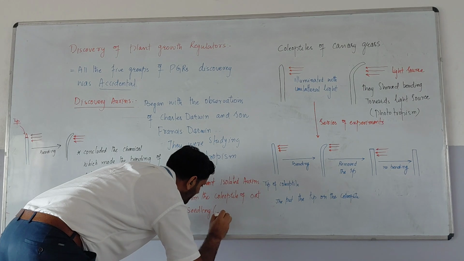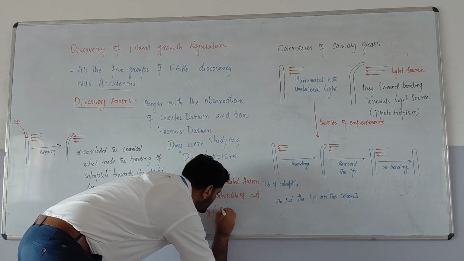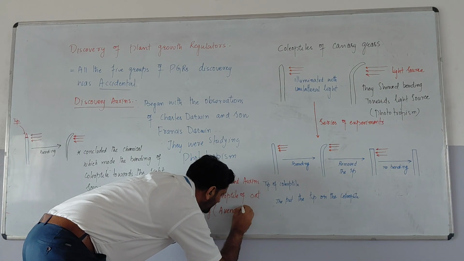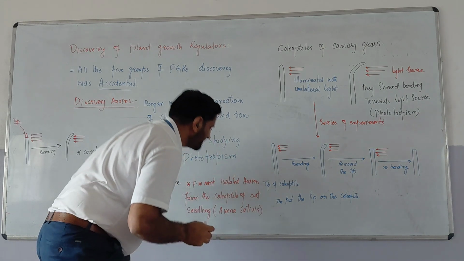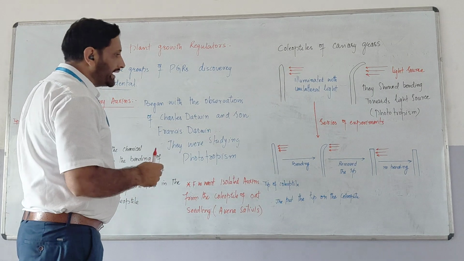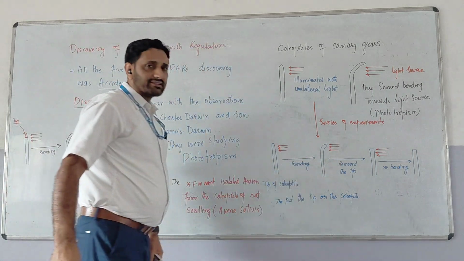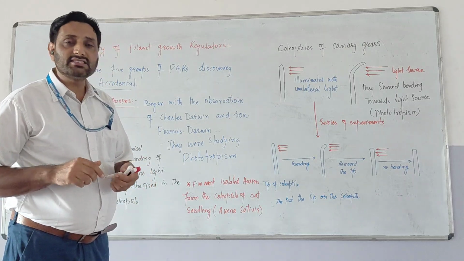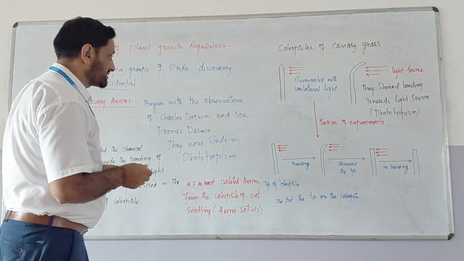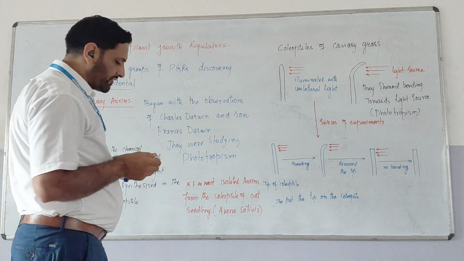These oat seedlings were named in botanical nomenclature as Avena sativa. Avena sativa is a botanical name, and this test, the bending of the coleoptile, is called the Avena curvature test, and this is the bioassay of auxins. So the Avena curvature test is the bioassay of auxins.